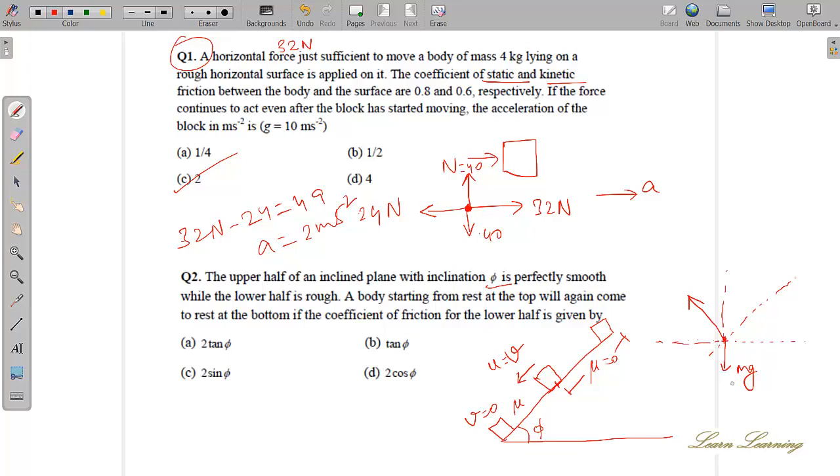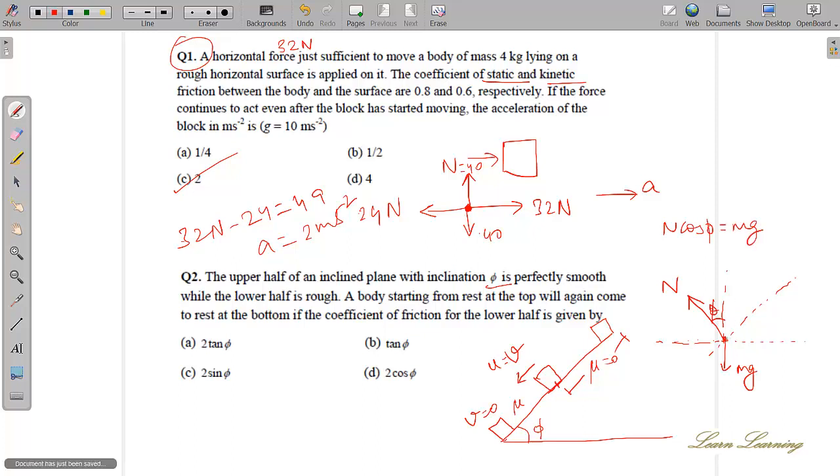The angle between N and the vertical is phi. So N cos phi is equal to mg.